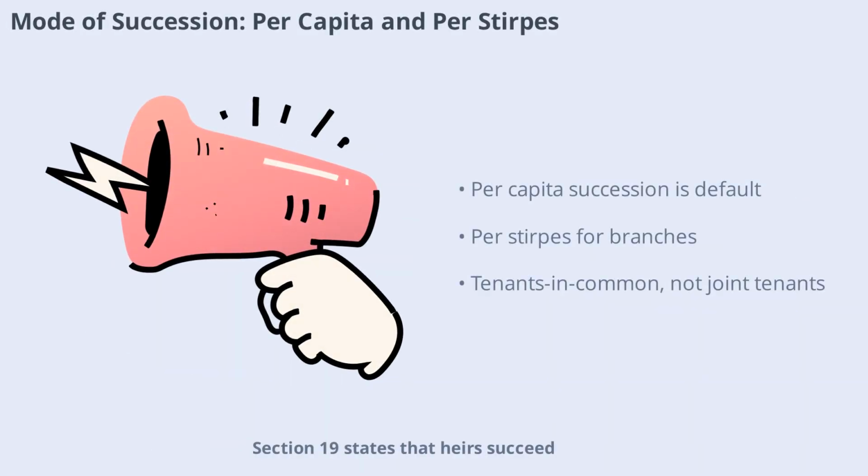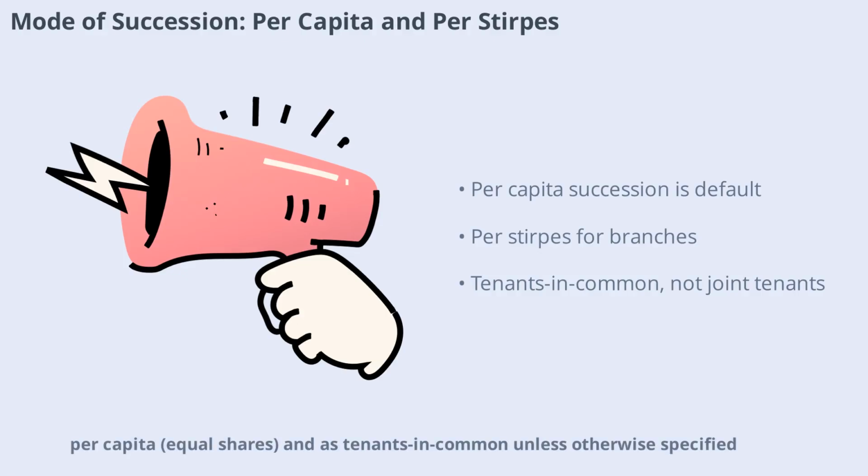Section 19 states that heirs succeed per capita, in equal shares, and as tenants in common unless otherwise specified. Exceptions include distribution among branches of predeceased heirs, which follows the per stirpes principle. This ensures that property is divided fairly, reflecting both individual and representative claims.